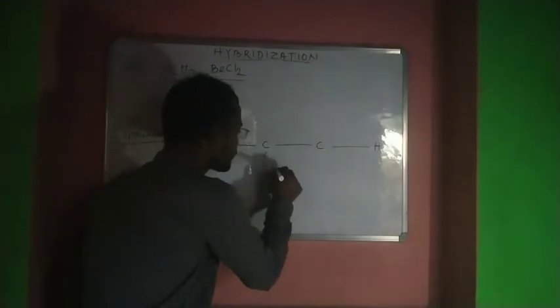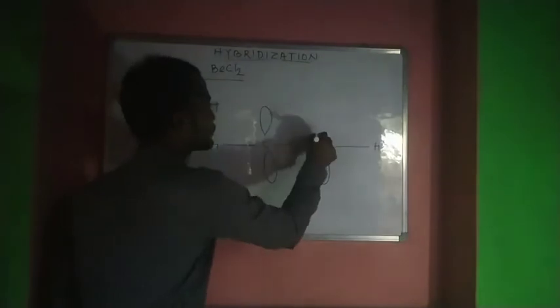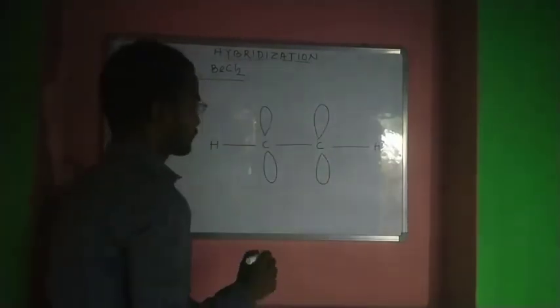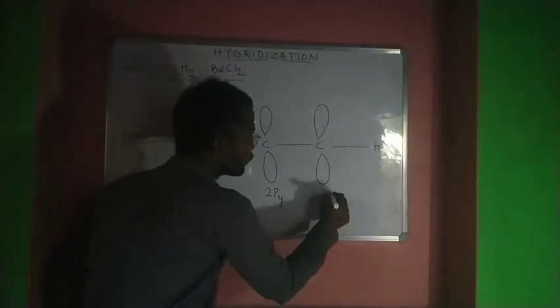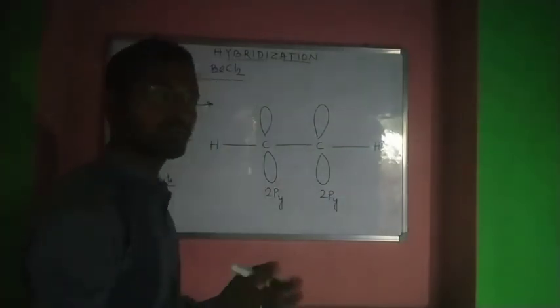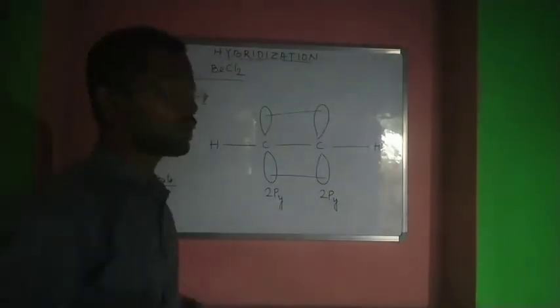So now another pi bond is there like this. Let's say this is 2py of one carbon and 2py of carbon number 2. They overlap sidewise to form a pi bond.